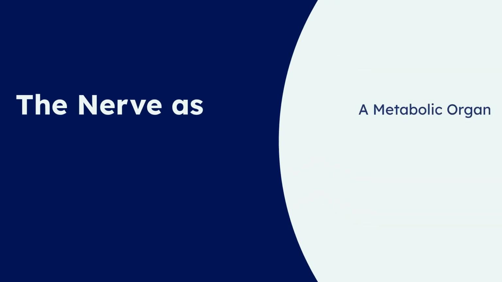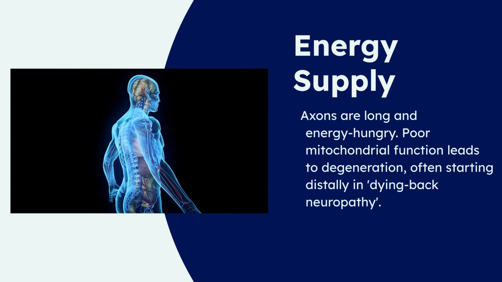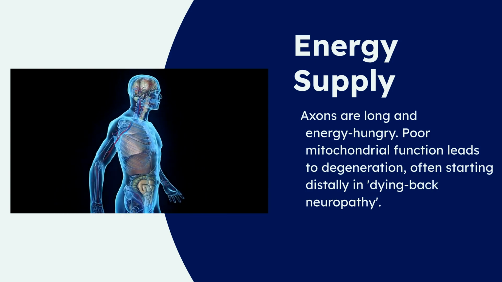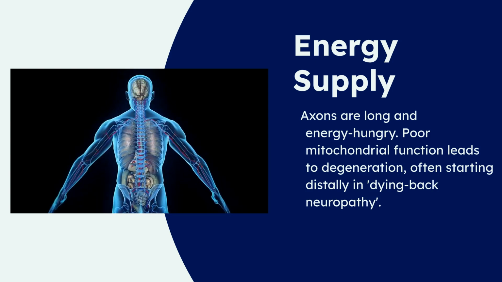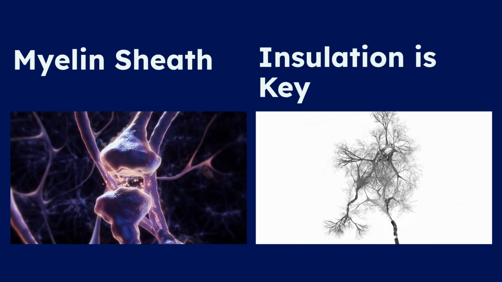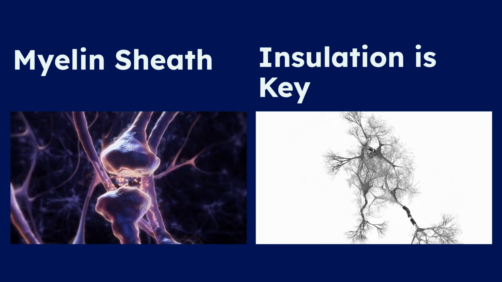Think of a peripheral nerve not just as a wire, but as a living cable, with four vulnerable metabolic systems. First, the axon and mitochondria. Axons are long and energy-hungry. Any hit to energy supply can cause degeneration, often seen in conditions like diabetes. Second is myelin. Myelin insulates the nerve, preventing crosstalk. Demyelination slows conduction, causes abnormal impulse crosstalk, and leads to spontaneous firing.